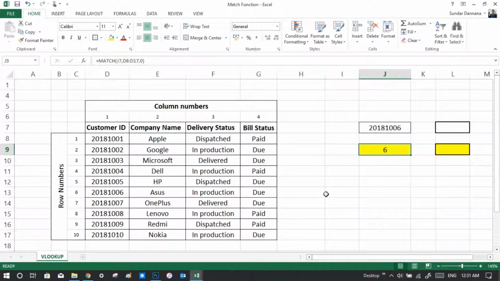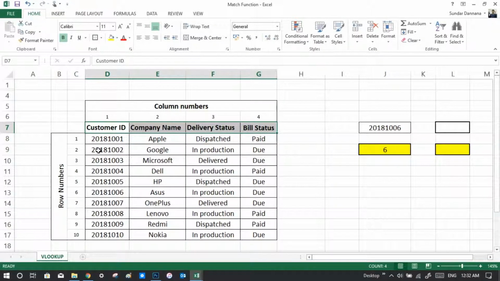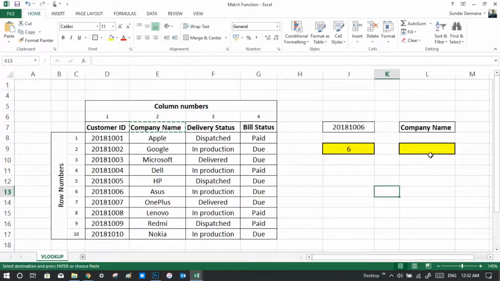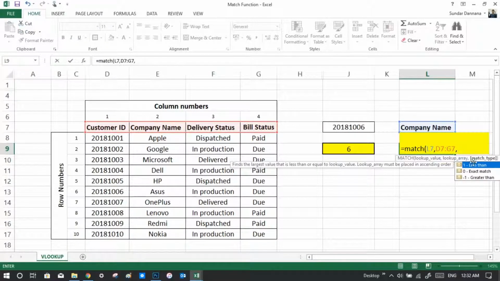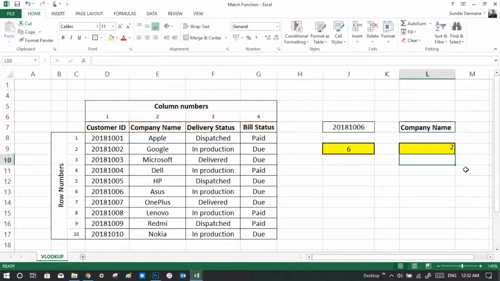Right, fine. Now let's try it with different columns in the same row. So I can take this particular column number and enter it here, and I'll type MATCH, and the lookup value is going to be this one, and the lookup array must be this one, and the exact match is supposed to be 0. You see, the company name is in the second column, and this value is in the 6th row.